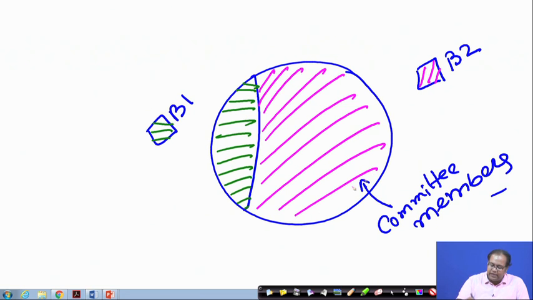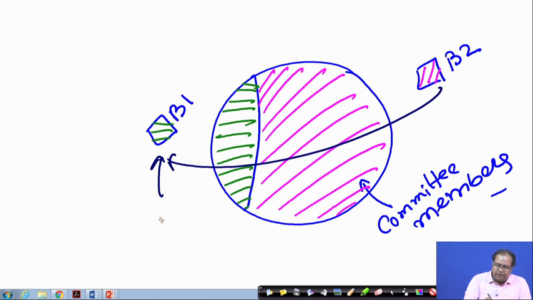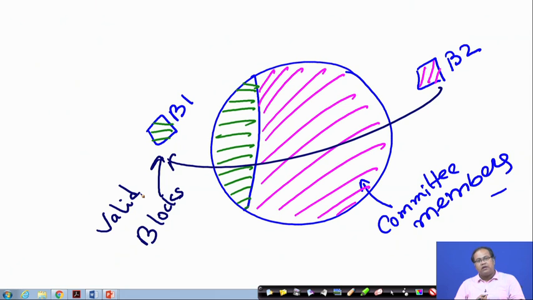Interestingly, in this case both block B1 and block B2 are valid blocks. But not all the members have reached a particular block value.